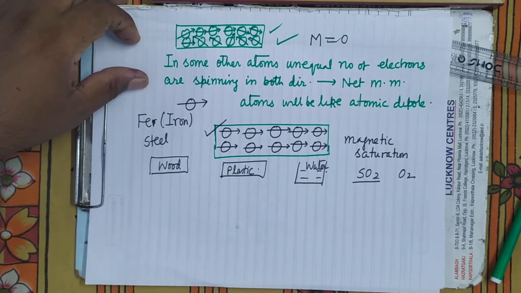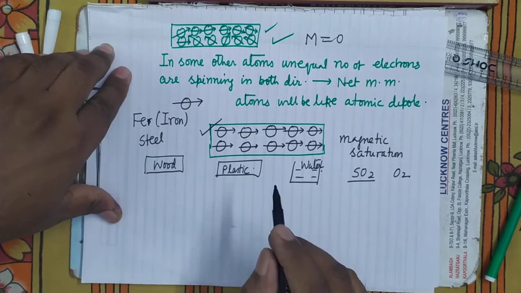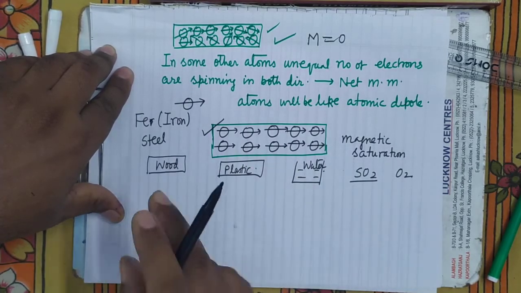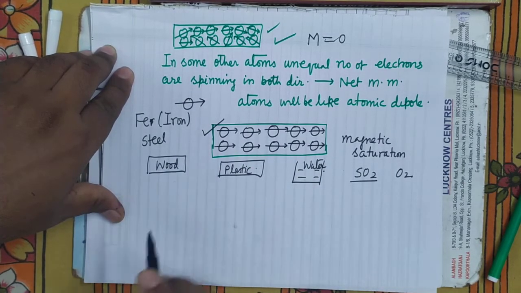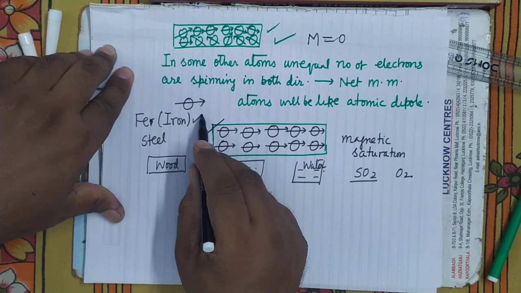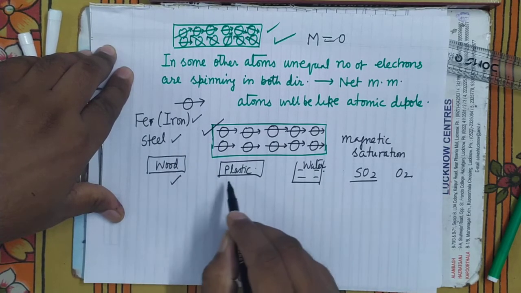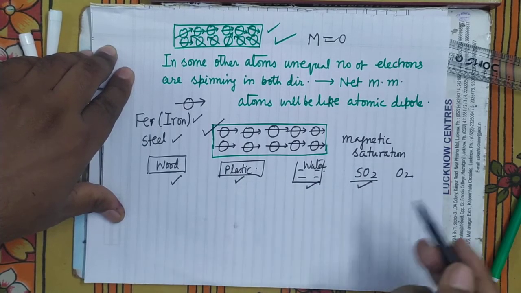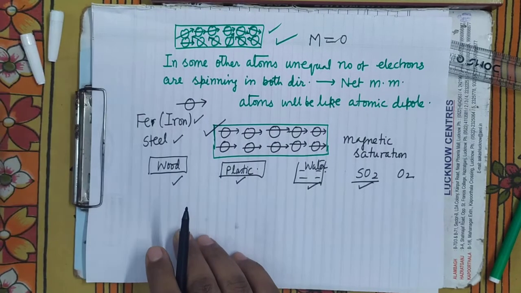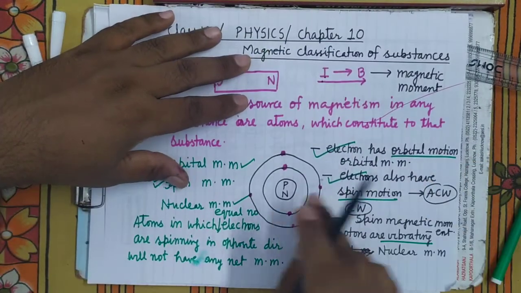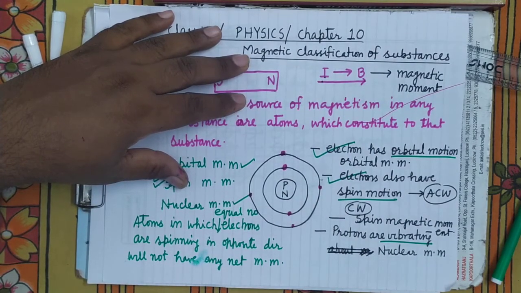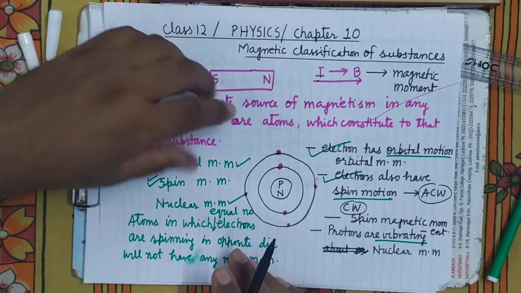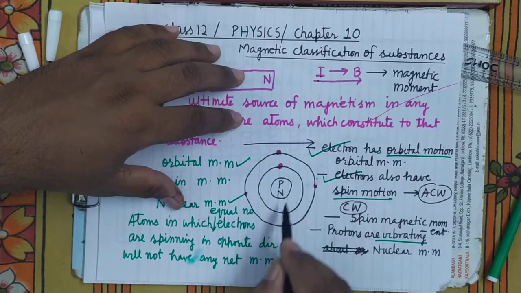So see here, as you know, the source of magnetism in any substance is the atom. And whether it is the atom of iron or of steel or of wood or of plastic or of water or of sulfur dioxide, in every case the composition of the atom is the same. In every case all atoms are composed in the same way. Therefore, they may also have some magnetism, or if they do not, you place them in an external magnetic field.